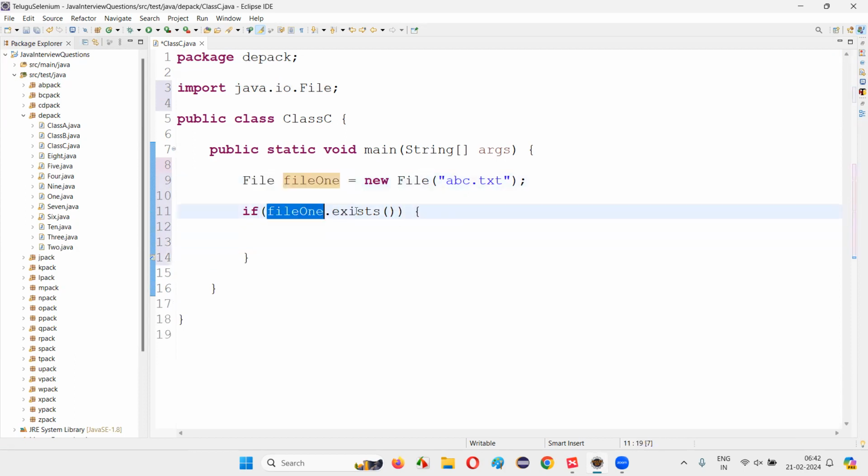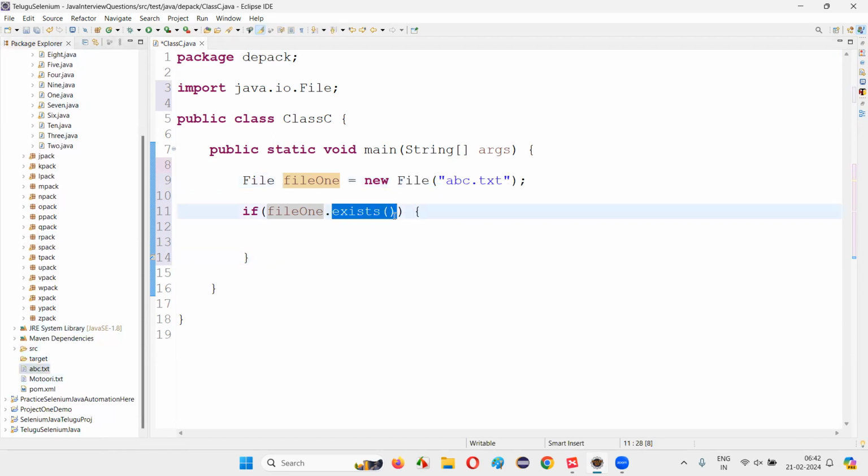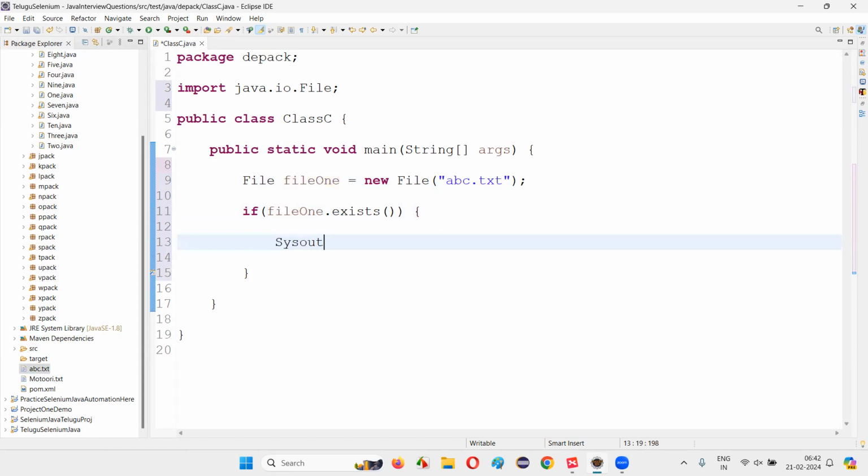Using the object reference of the File class, I'm calling this exists method, and it is going to check whether the abc.txt file is available at this given location under the project. If you can clearly see, abc.txt file is available, so the exists method will return true. If it returns true, I'll just print out saying that file already exists, hence not created.